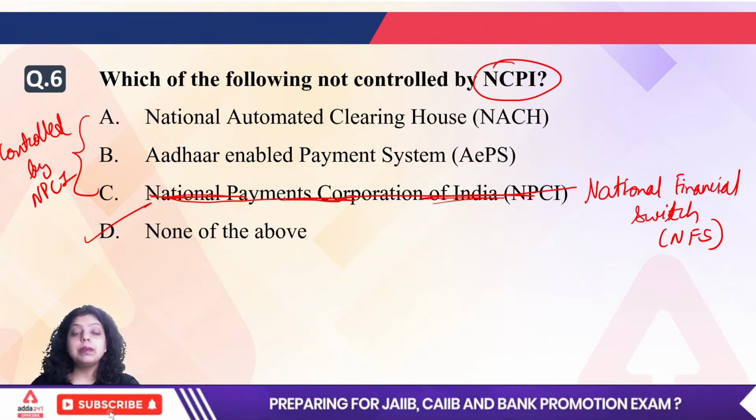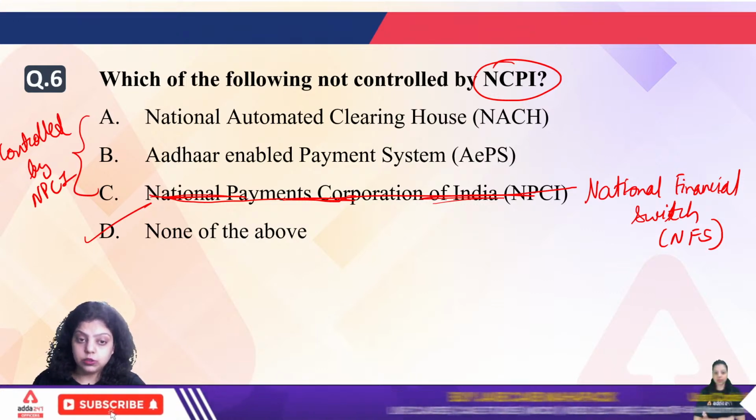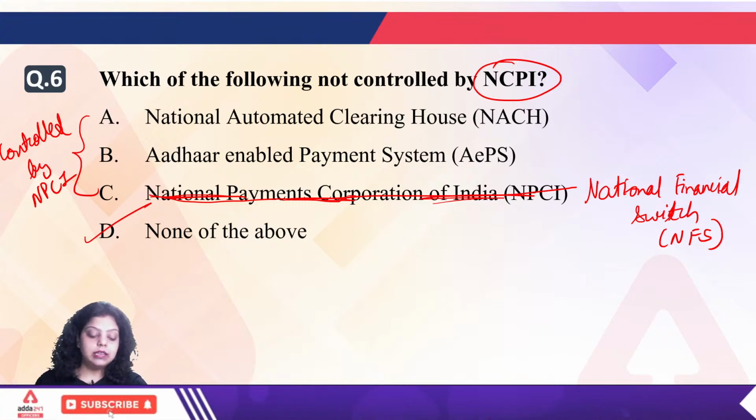Okay, so NPCI, National Payment Corporation of India, is an umbrella organization for our country, established in the year 2008 by RBI and Indian Banks Association. Now what are the other products of NPCI?